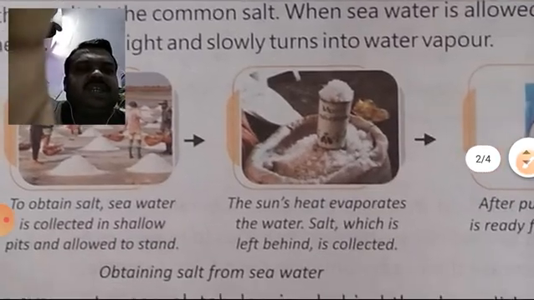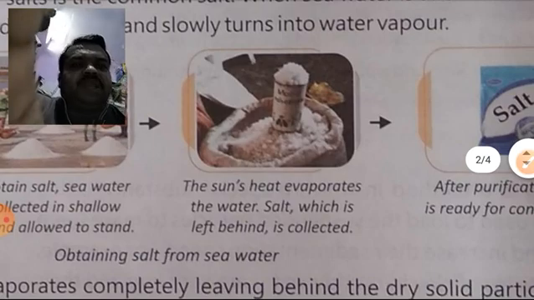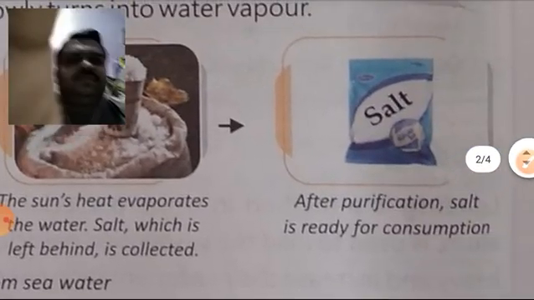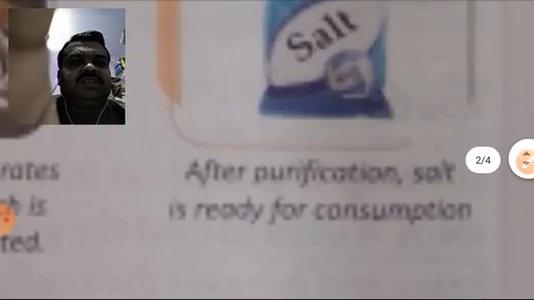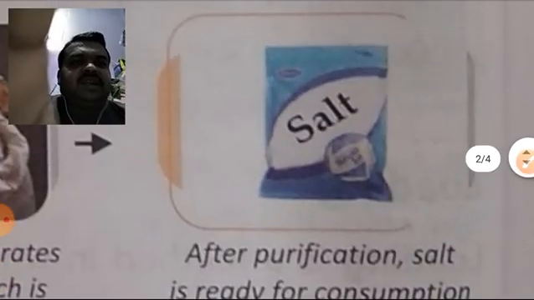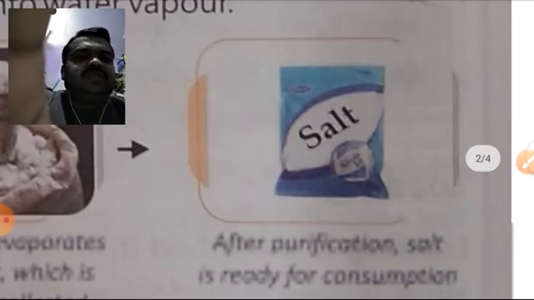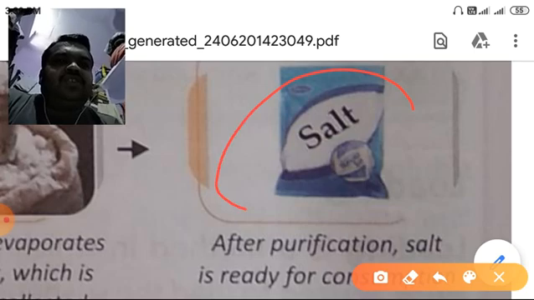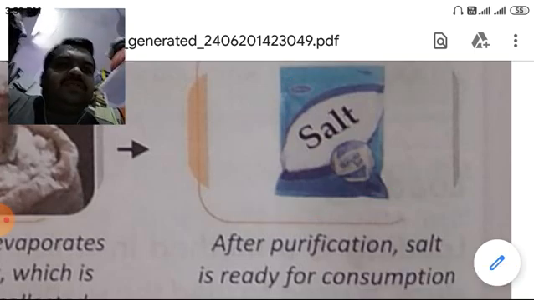The sun's heat evaporates the water, and the salt which is left behind is collected. Look here, this is salt. After purification, the salt is ready for your consumption. This type of salt you use inside your house.